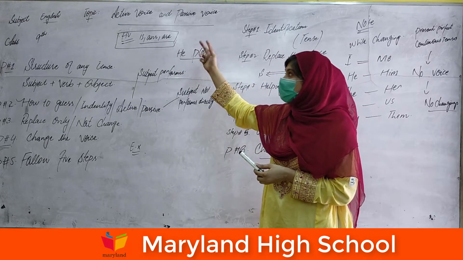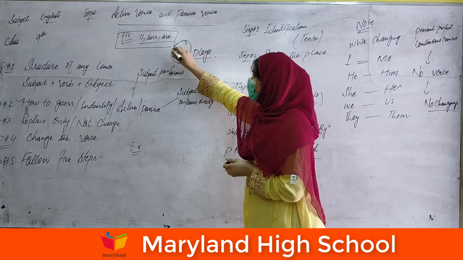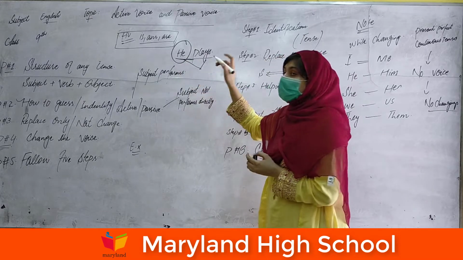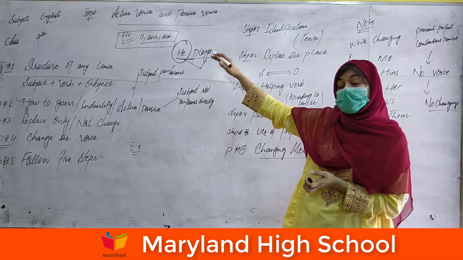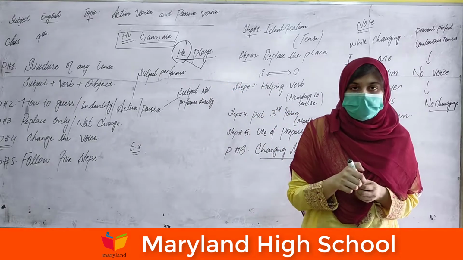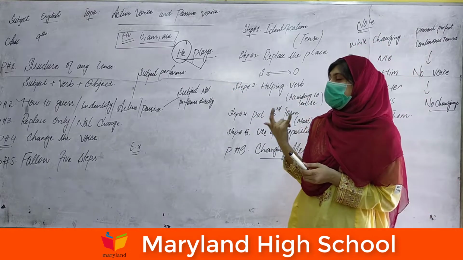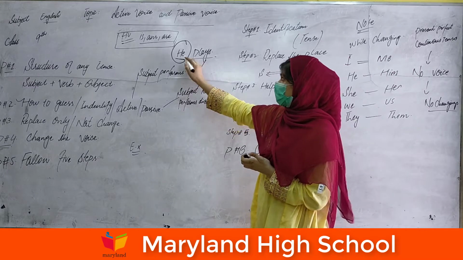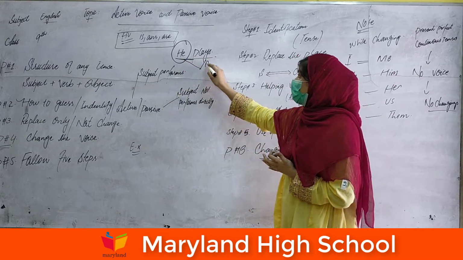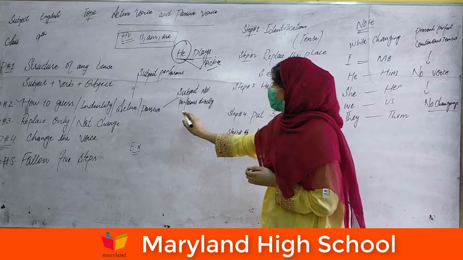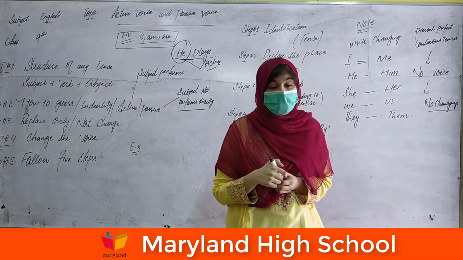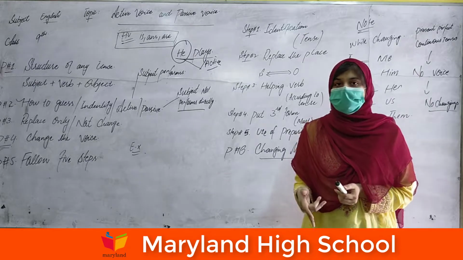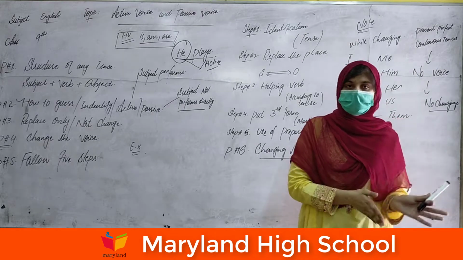This is an active sentence. The second one is that if the subject does not perform the verb directly, and the verb is performed indirectly by the subject, then this sentence will be called a passive sentence, an already passive sentence.